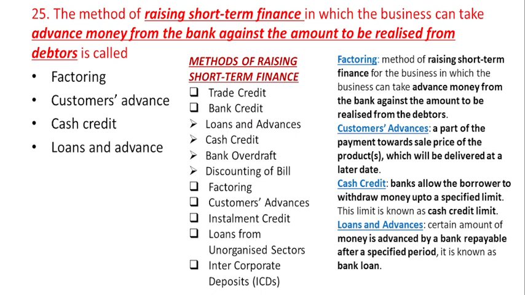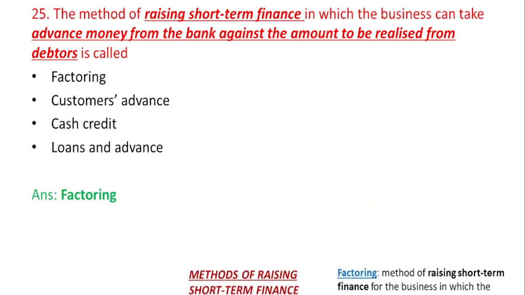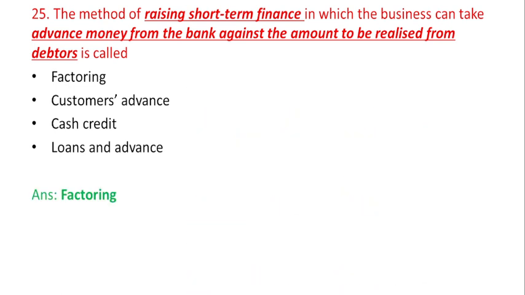Cash credit refers to the arrangement in which the bank allows the borrower to withdraw money up to a specified limit, which is known as the cash credit limit. As far as loans and advances are concerned, a certain amount of money is advanced by a bank, repayable after a specified period. It is known as the bank loan. So the right answer for this question is the concept of factoring.